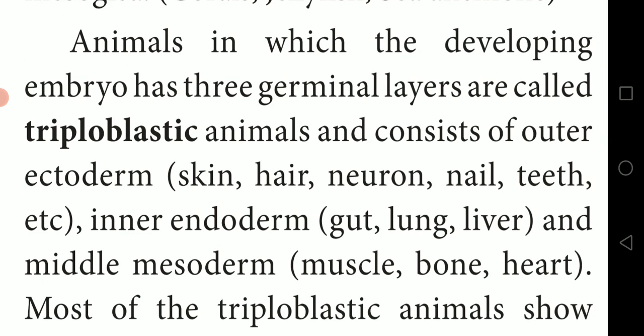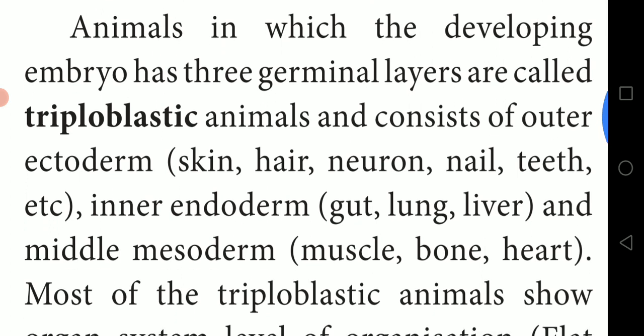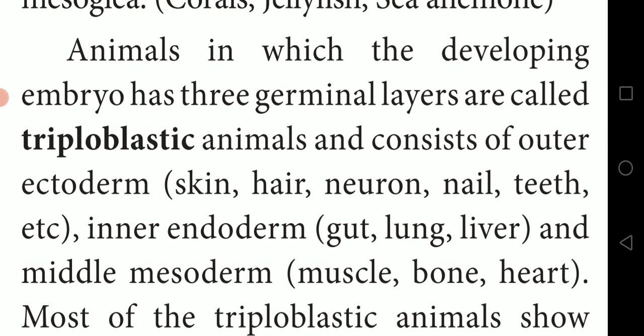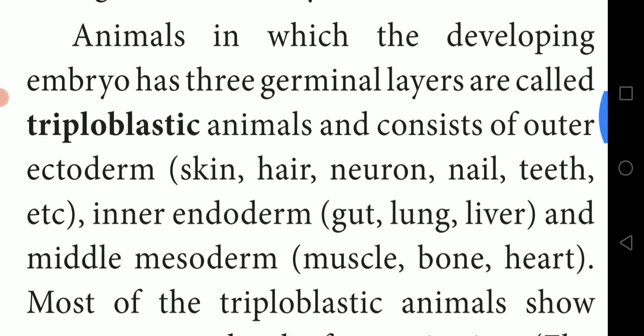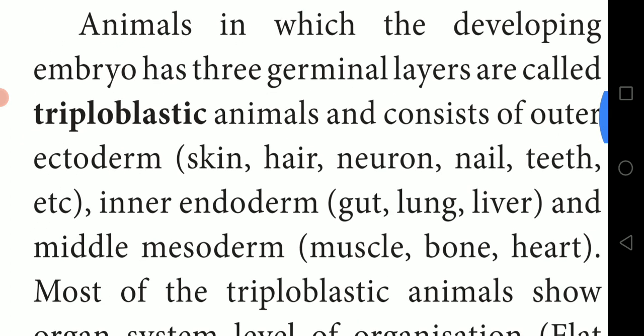Animals in which the developing embryo has 3 germinal layers are called triploblastic animals. Just mark it out, 2 marks. Define triploblastic animal: an animal which has 3 germinal layers. What is a germinal layer? The layer which forms during embryonic development. That is, ectoderm, endoderm, mesoderm.